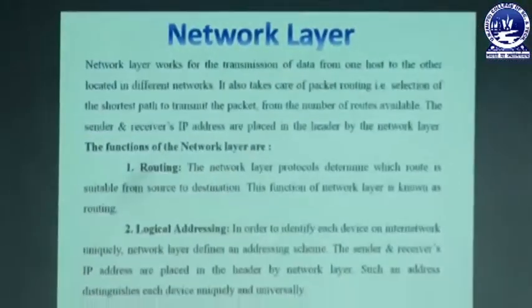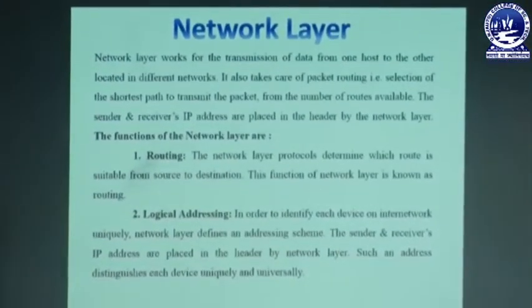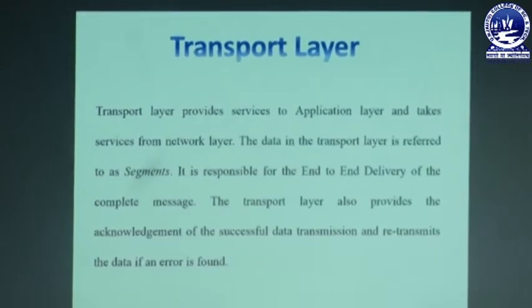Whenever we are calling a friend or sending a message to our friend, the addressing is the most important thing. The source address and destination address must be allotted by the network layer. So the network layer first allots the sender address and receiver address, and then the message is sent from the sender to the receiver. So these are the two functions of the network layer: routing, and second, logical addressing.